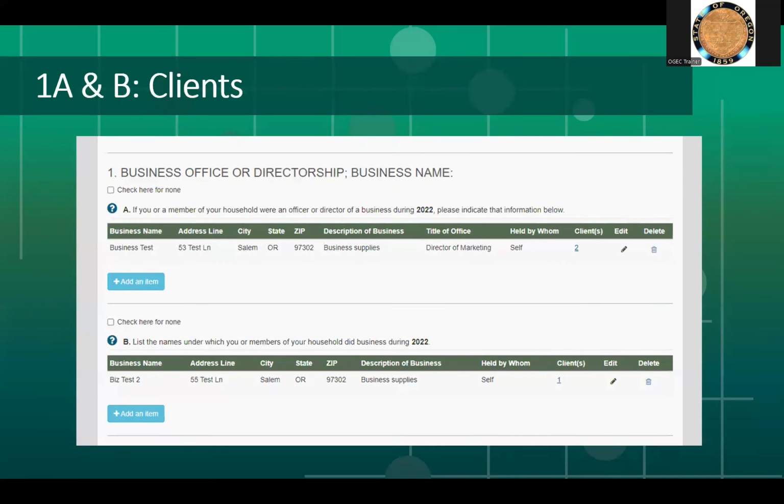If you need to edit the client information while filing or while amending, you can do so by clicking on the hyperlink number beneath each client's column. Please note, if you have entered information in questions 2 through 10 and have not clicked on Save and File later, you will lose any information you have added if you click on these client hyperlinks.